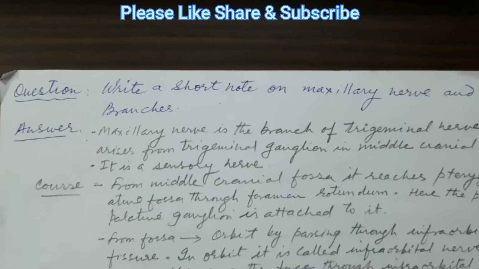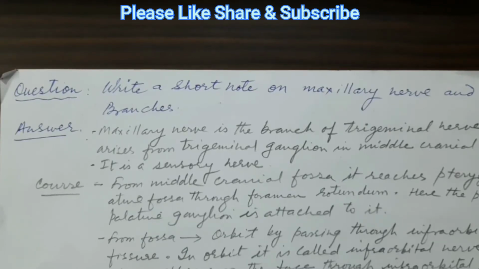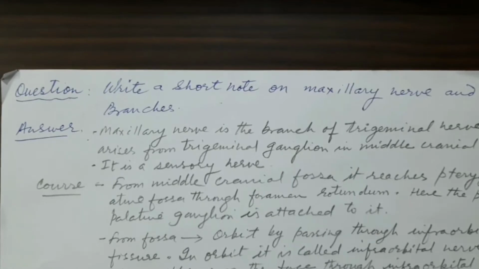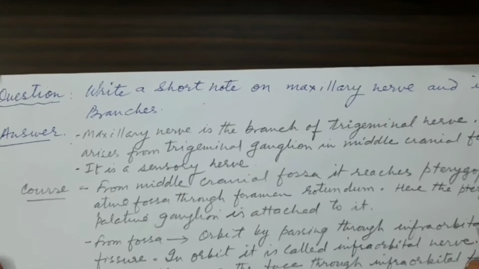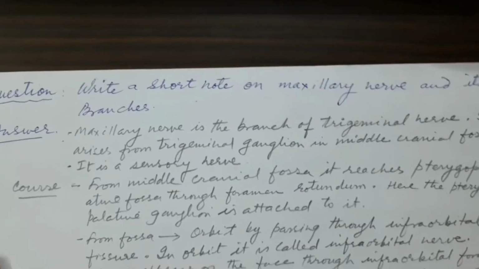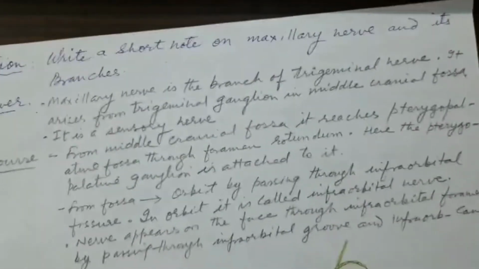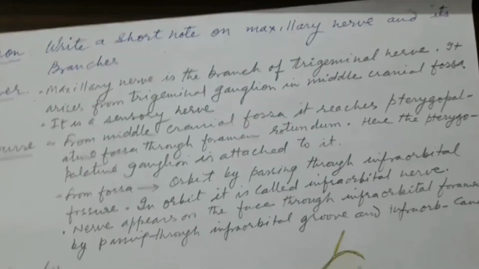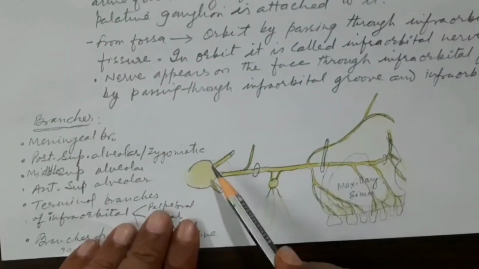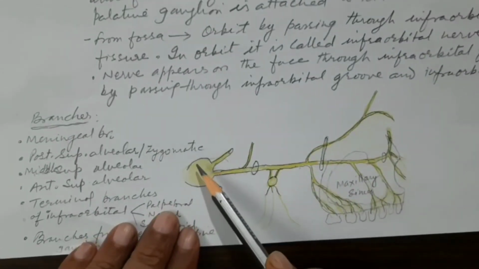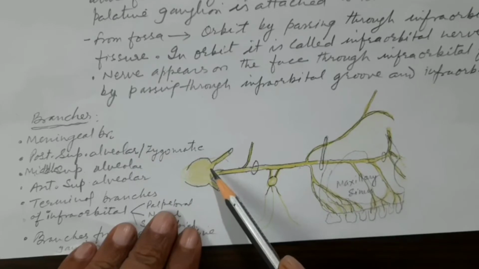It arises from the trigeminal ganglion in the middle cranial fossa. And the whole of this maxillary nerve is a sensory nerve. It doesn't contain any somatic motor fiber. So let us see. This is the trigeminal ganglion here in the trigeminal cave, located near the apex of the petrous temporal bone.